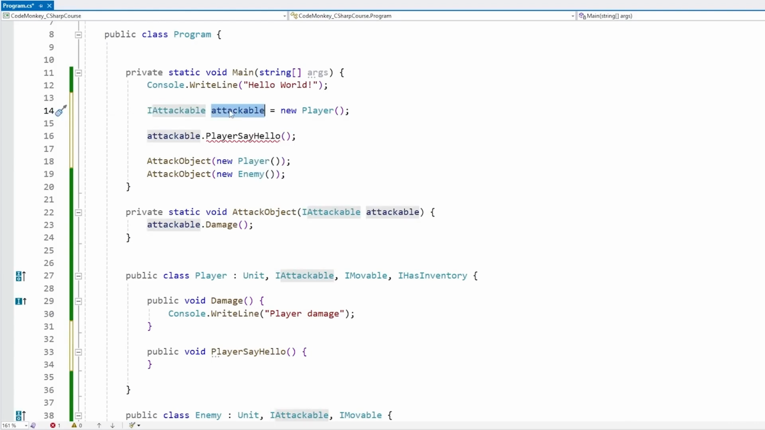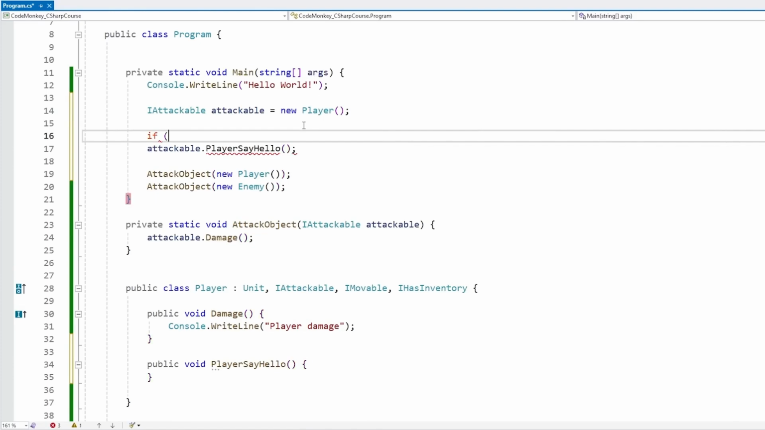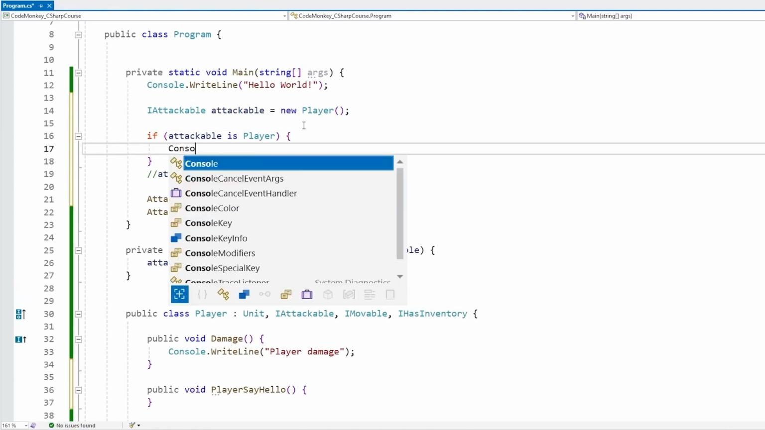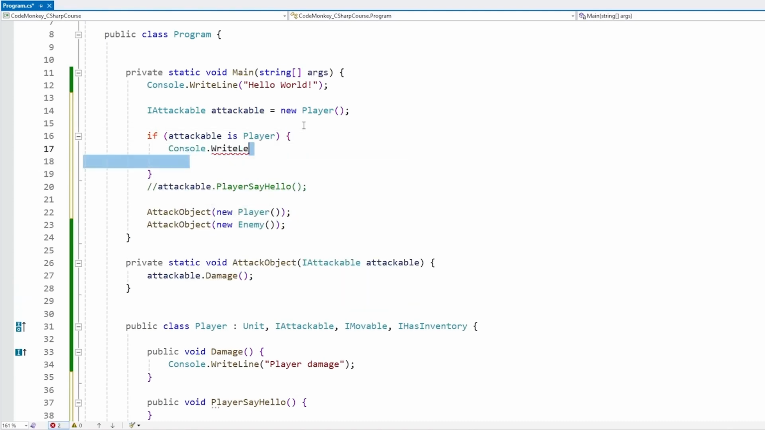If you have a field like this and you want to see if the underlying object stored in there is of a certain type or a different one, you can do if attackable and then use the keyword is, and then the type, is Player. So we can say this, and let's do a Console.WriteLine just to see if this one is a player.